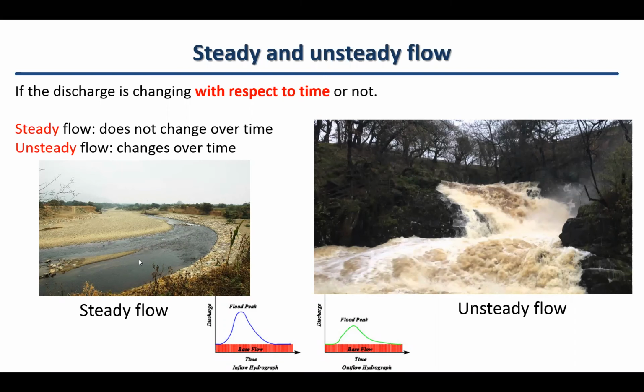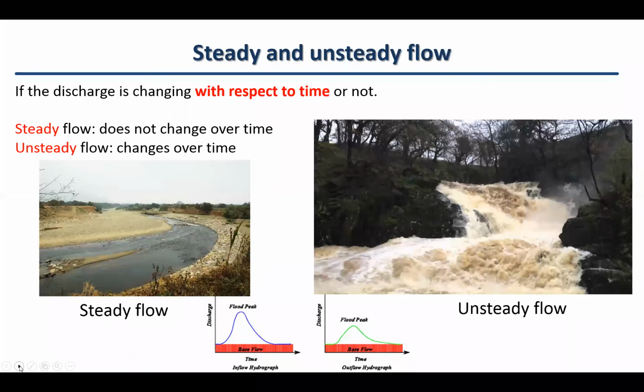However, on the left-hand picture, you can see the flow is not changing over time at any cross section. For example, if you have a cross section here, there are no changes of the flow, and the depth and the velocity are completely the same. So this is categorized as a steady flow.